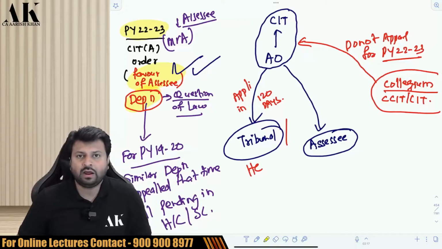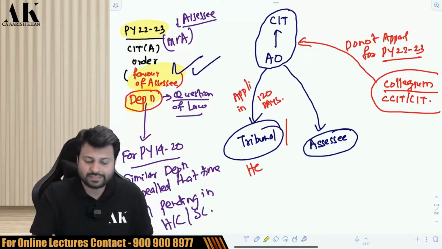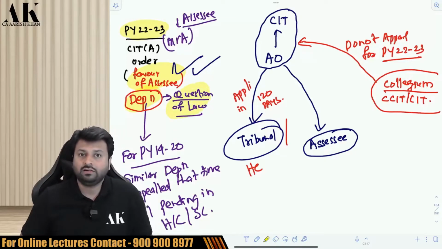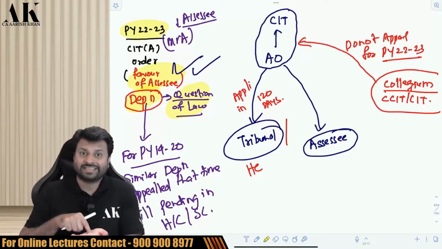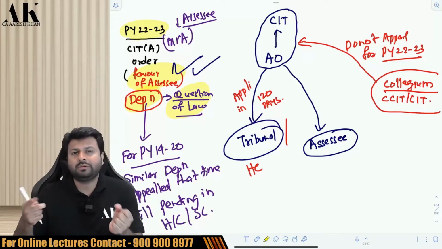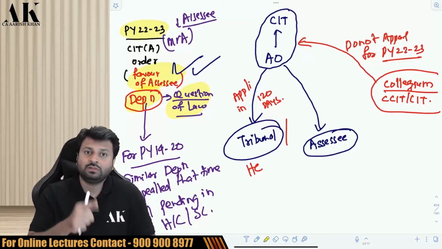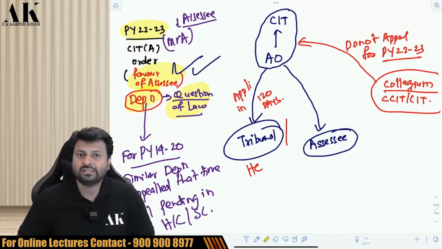So CIT appeal allowed you that depreciation as per CIT appeal, and it is a question of law. Now, if the department has lost the case at this level, what will the department do? Department will file an appeal. But now the real picture will start. Department is thinking about filing an appeal.